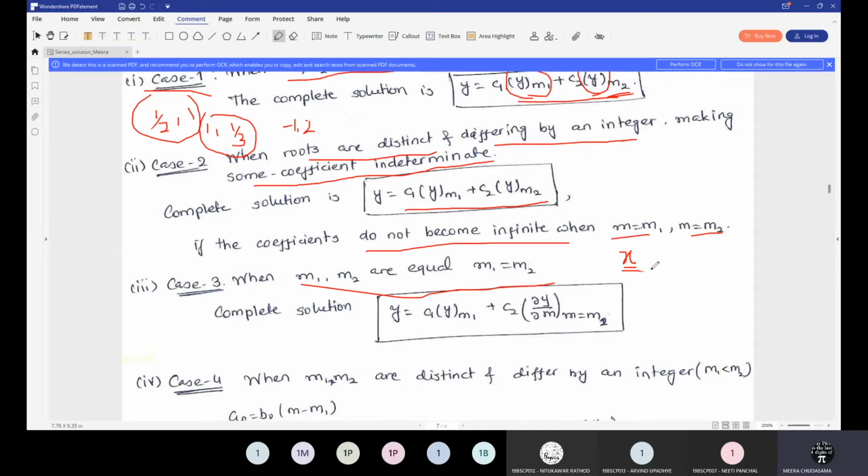Anyone? If you remember, you used to find out the Wronskian. If y1 and y2 are two solutions, then the Wronskian is the determinant of y1, y2, y1 dash, y2 dash. If it is not equal to 0, then they are linearly independent, otherwise they are linearly dependent. So when you consider the general solution, let me show you.